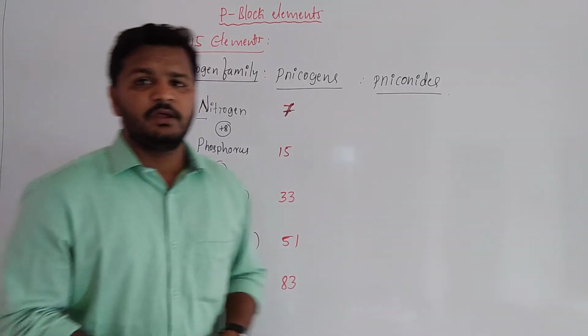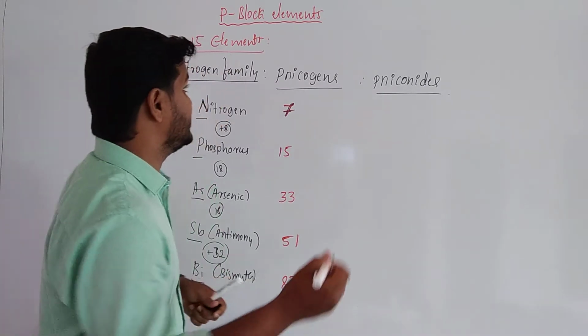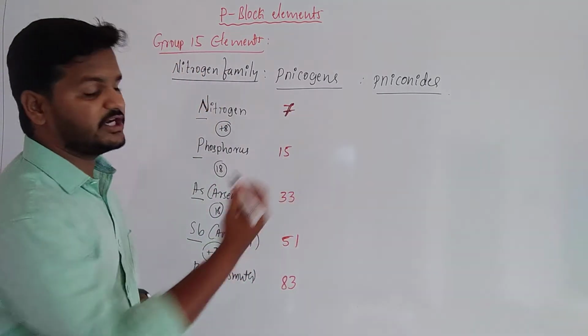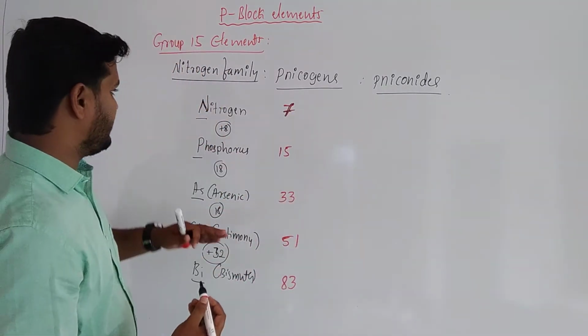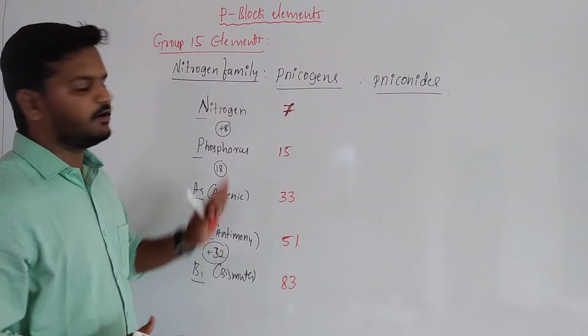So students, first I am going to write the general electronic configuration of group 15 elements, and after that I will write the electronic configuration of each element of group 15.